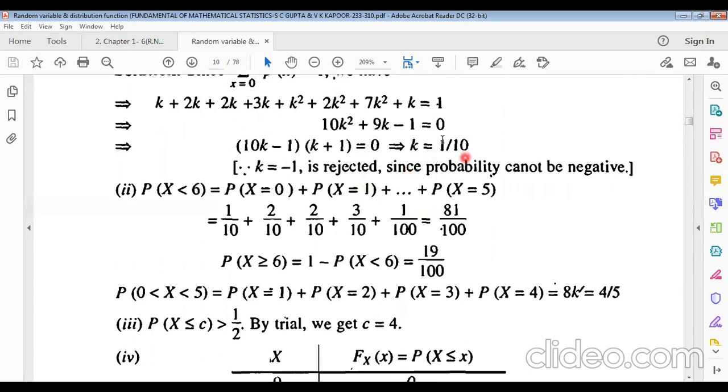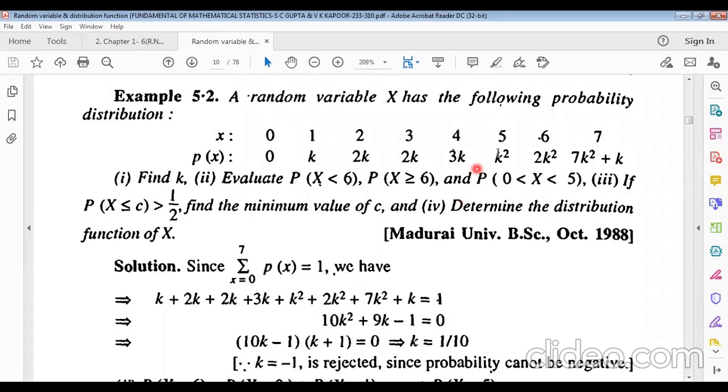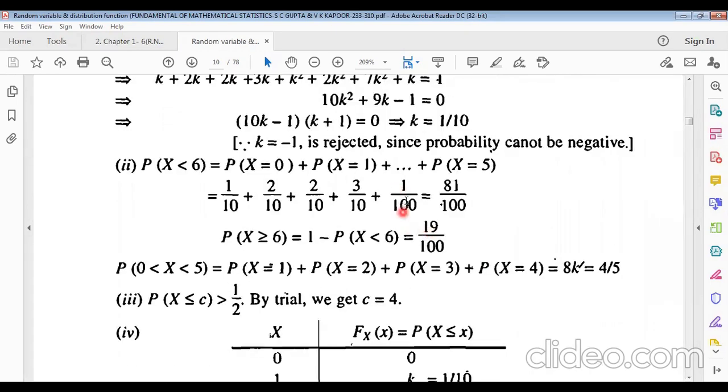K equals 1 by 10, so 3k means 3 by 10. Similarly, x equals 5, k square. K square means 1 by 10 whole square, that means 1 by 100. So taking the sum, we get 81 by 100.